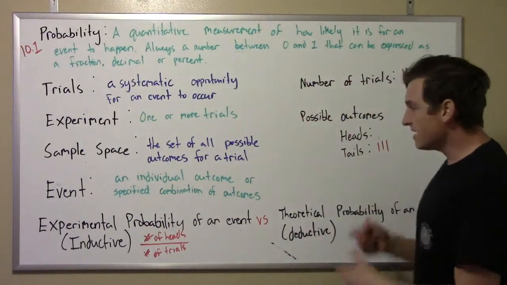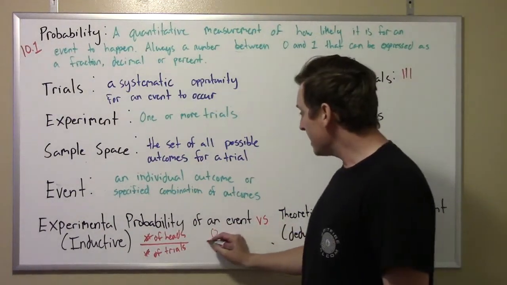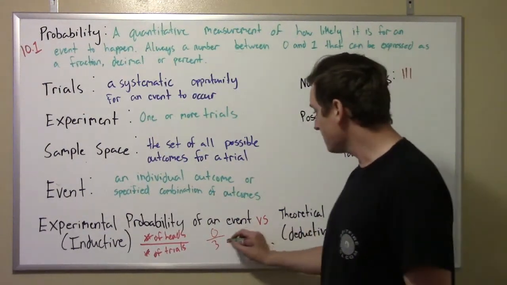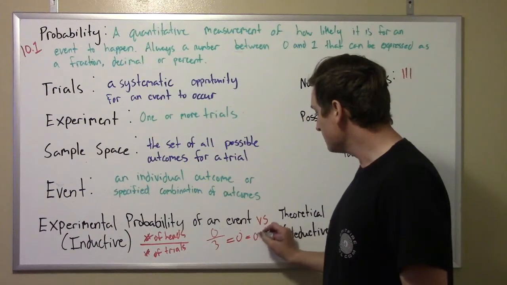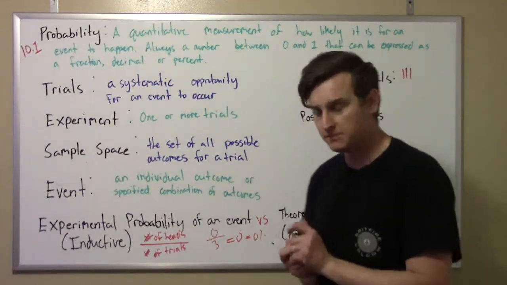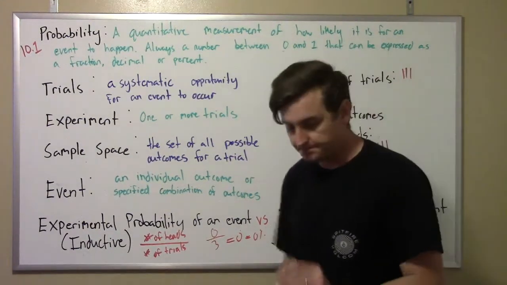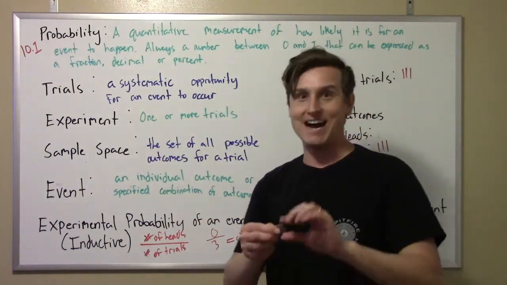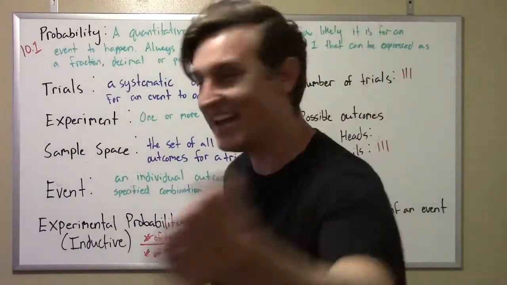Okay, so it looks like, again, the number of times I got heads was 0, out of the number of trials, which is 3. It's still 0%, or the likelihood is 0. Okay, that's my experimental probability. Let's keep going. Please heads. Oh my gosh. It's tails again.